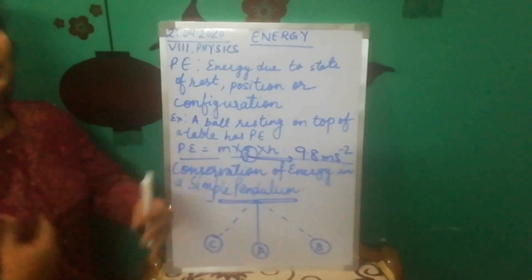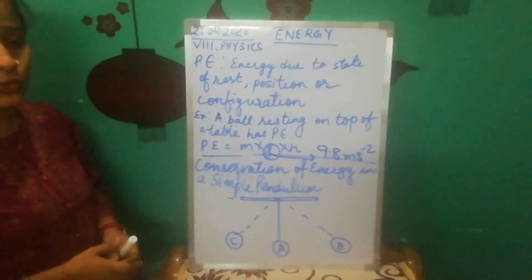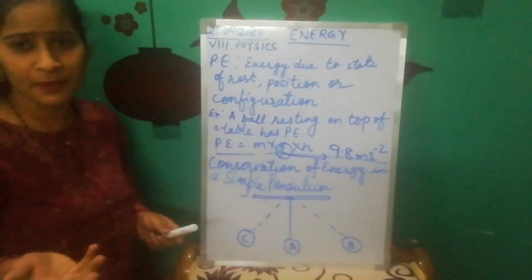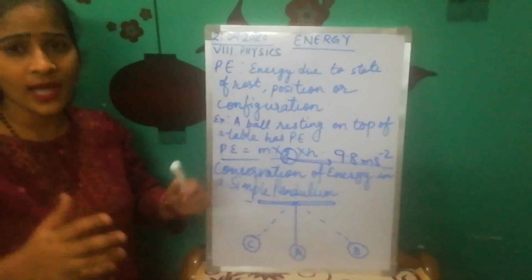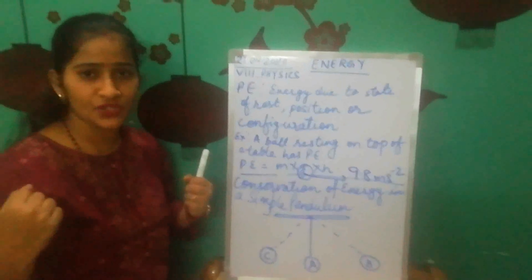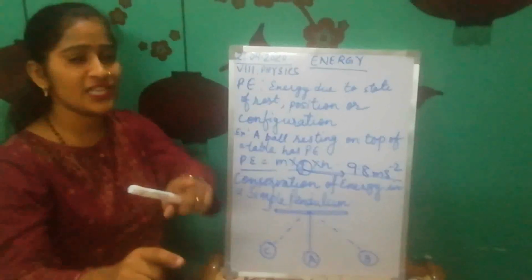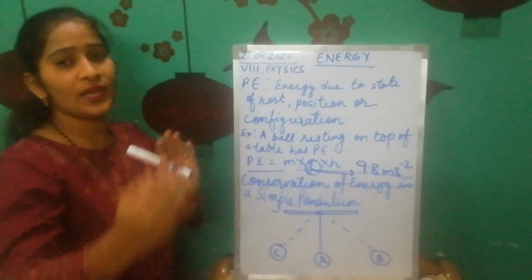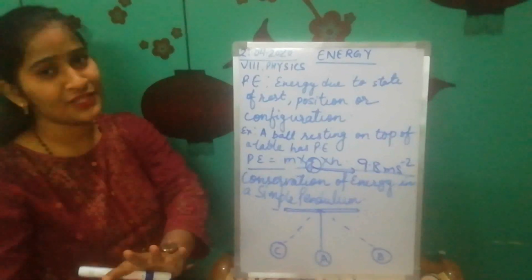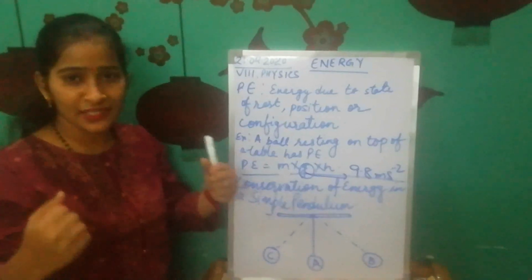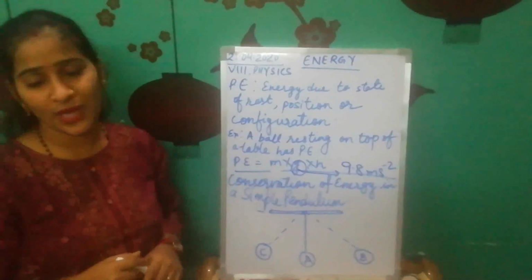It keeps on changing. For example, when you do mopping, everyone does mopping at home nowadays, maybe you are helping your mothers. What happens while cleaning your house? You are using muscular energy, and that muscular energy gets changed into mechanical energy. You are doing mechanical work, and because of that energy you have done work. The more energy you have in your body, the more work you can do.